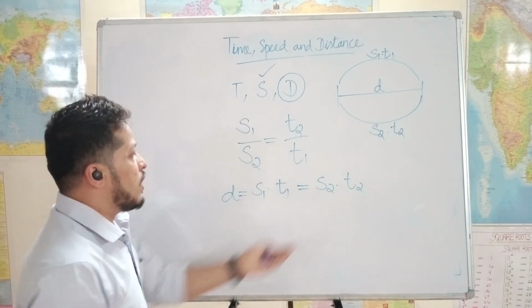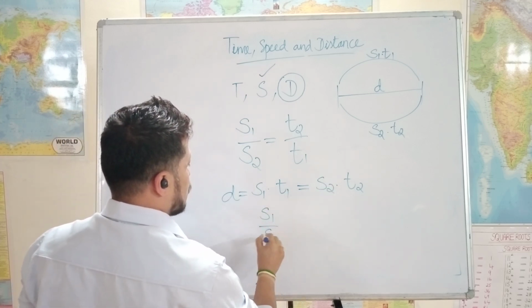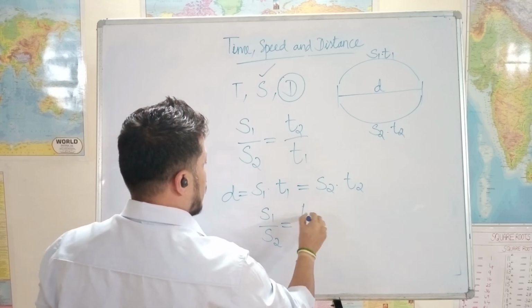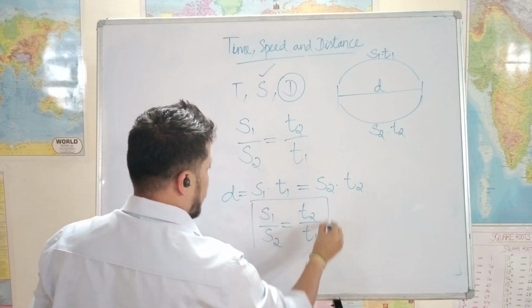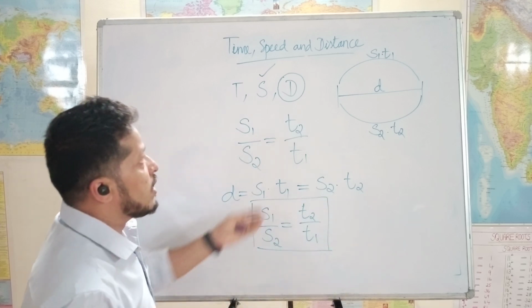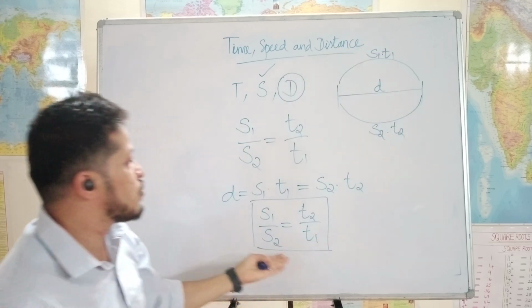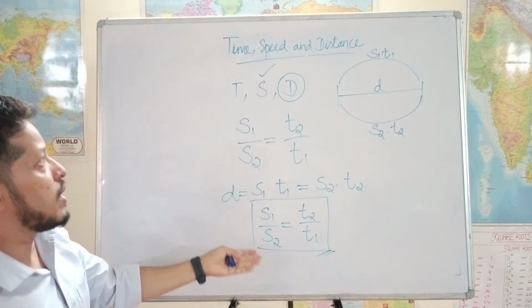Here, since these are equal, I can take this s2 to the denominator. s1 by s2 is equal to, I can take this t1 to the right hand side, t2 by t1. So this is the formula, but remember, only in the case where d is the same and the variables are speed and time, we will use this, and it's a very important formula. And it's easy to remember as well.